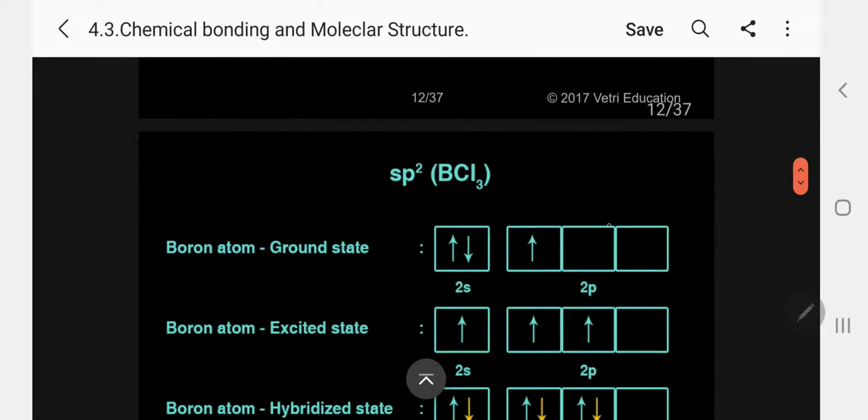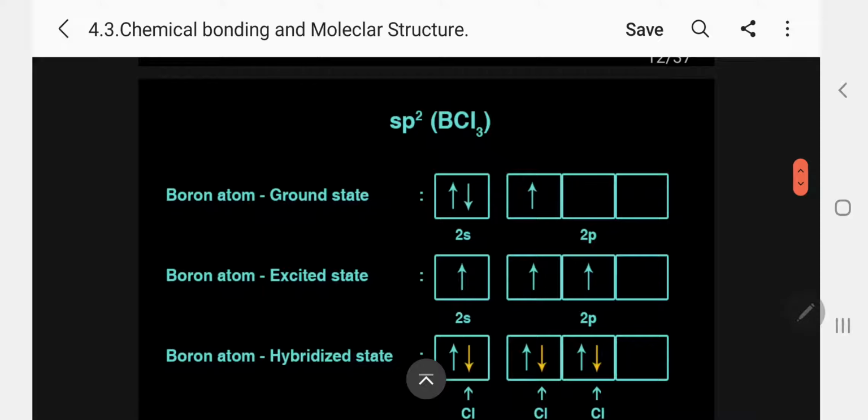Now see the corresponding orbitals. Boron, 2s2 2p1. The example is boron trichloride, sp2 hybridization. In the excited state, one electron is excited and goes to the 2p. Now 1s and 2p undergo combination to produce 3 sp2 orbitals. You must know the shape of sp2.